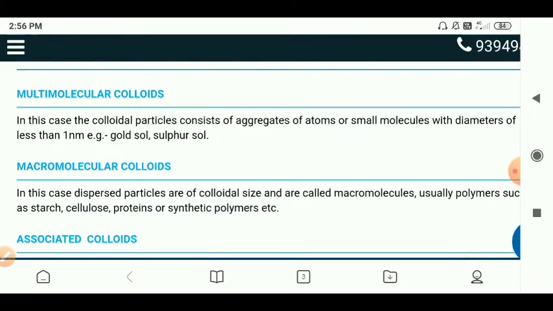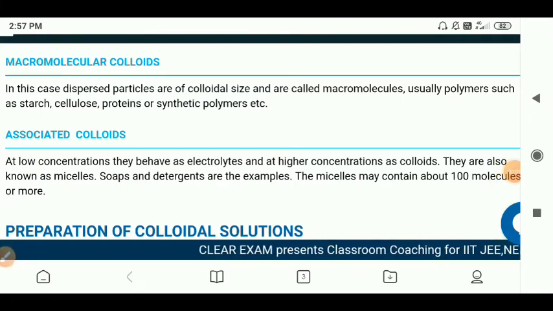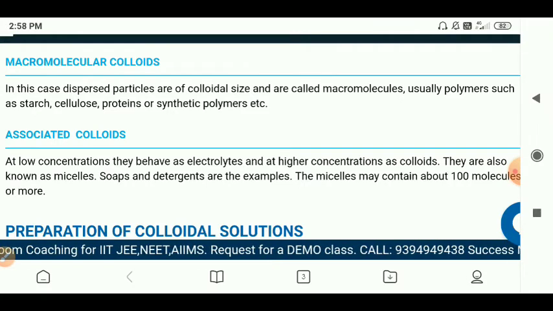What are macromolecular colloids? In this case, the dispersed particles are of colloidal size and are called macromolecules, usually polymers such as starch, cellulose, protein, or synthetic polymers. The particles here are of very large size, so that is called macromolecular. Next, associated colloids. At low concentration they behave as electrolytes, and at high concentration as colloids. They are also known as micelles.